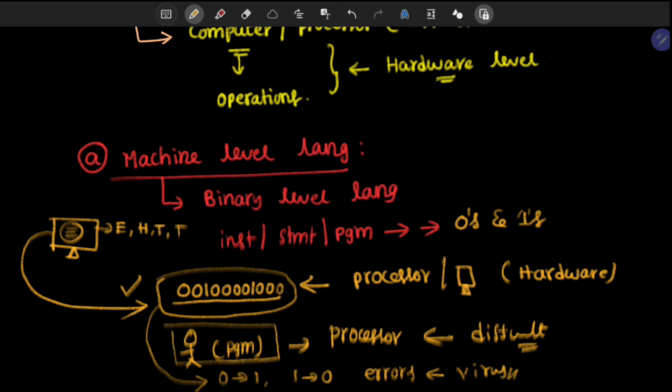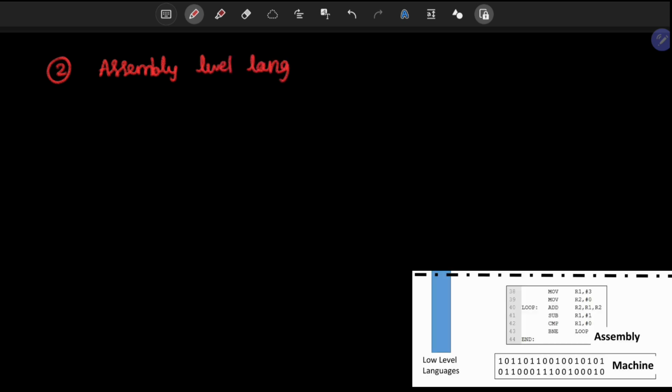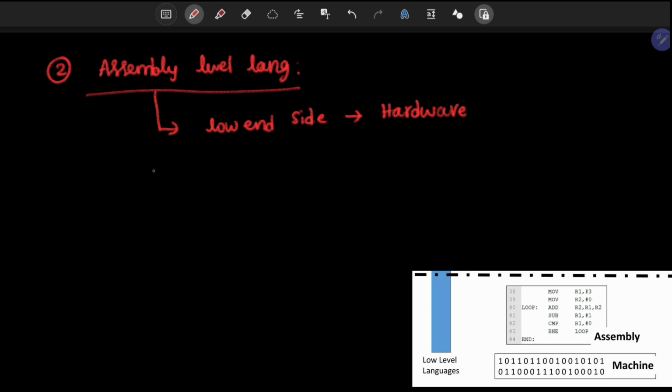The second one we can call second generation languages, assembly level language. On the hardware side of the computer, we are going to define programs.